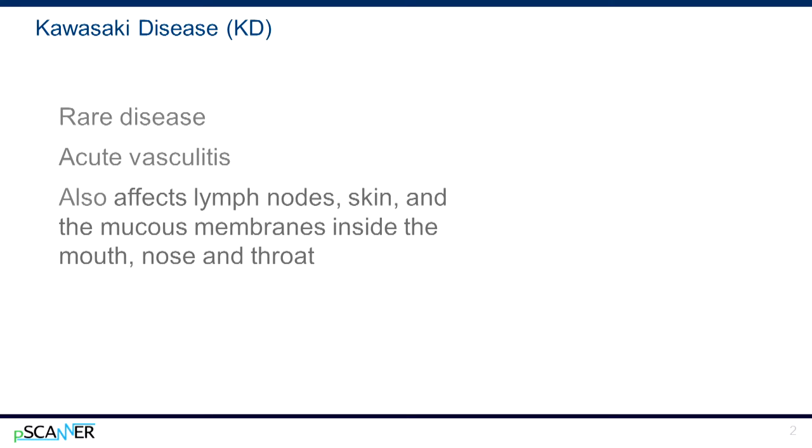topic. Kawasaki disease is a rare childhood disease that involves vasculitis, which is swelling of all types of blood vessel walls in the early part of the disease, known as the acute phase. KD also affects lymph nodes, skin, and the mucous membranes inside the mouth, nose, and throat. If caught early and treated, most children can recover.